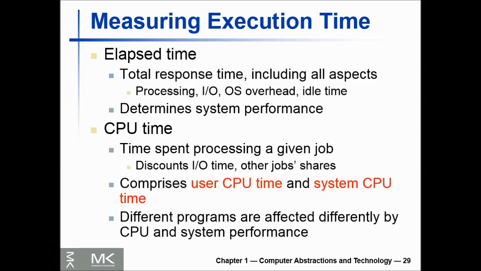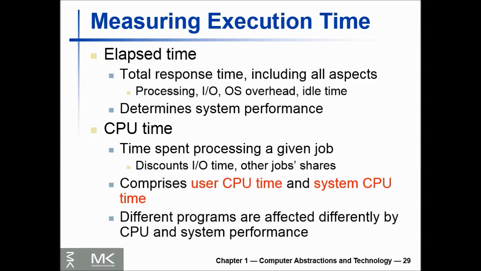Computers are often shared, however, and the processor may work on several programs simultaneously. In such cases, the system may try to optimize throughput rather than attempt to minimize the elapsed time for one program. Hence, we often want to distinguish between the elapsed time and the time over which the processor is working on our behalf.